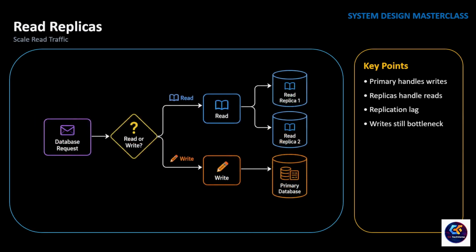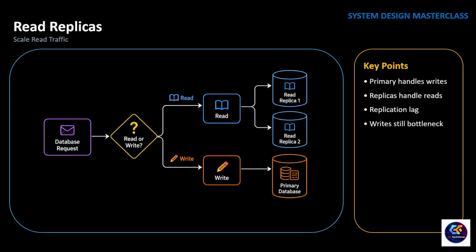And once the database is no longer busy serving repeated reads, the next challenge becomes obvious. What if the number of read requests keeps growing even after caching? Caching has significantly reduced the load on our database, but not every request can be served from the cache. Some data changes frequently, some queries are too dynamic to cache, and some requests simply require fresh data from the database. As the application continues to grow, millions of users are still reading data every day. The problem is every read request is going to the same database. Soon, the database spends most of its time answering read queries instead of processing important business transactions.